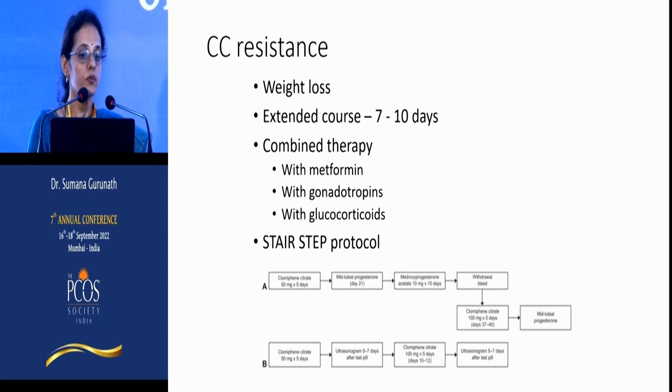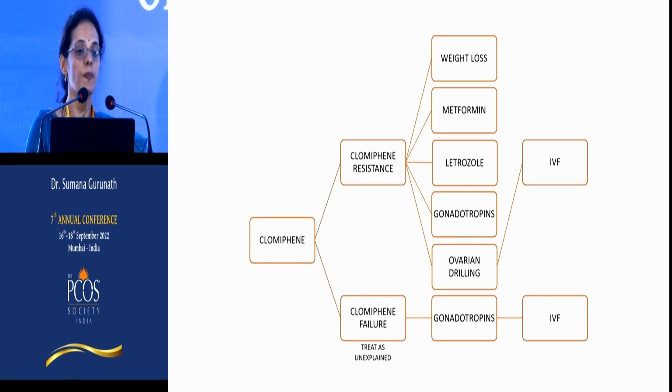So normally what we do is that we give a particular dose. If she doesn't respond, we allow her to get a withdrawal bleed, then increase the dose in the subsequent cycle. But some people have also recommended what is called the stair-step protocol, where in the same cycle, without inducing the withdrawal bleed, you give the dose, do a scan after a week. If there's no response, give the higher dose in the same cycle. So you're able to give the entire 3 doses in a period of 6 weeks. So this way we reduce the time to ovulation and the time to pregnancy.